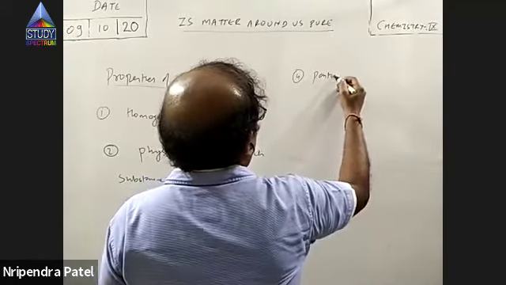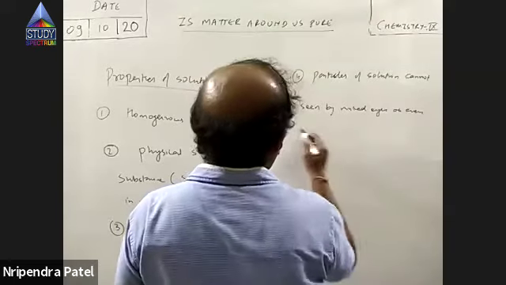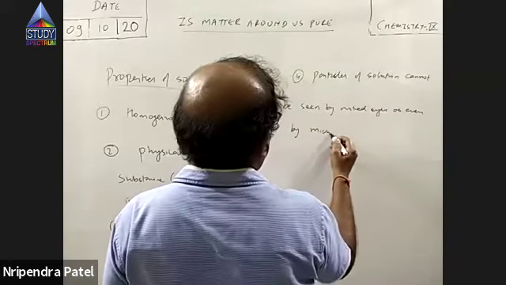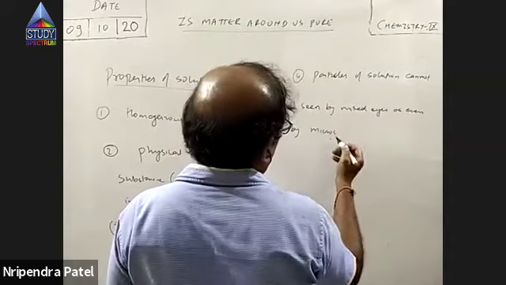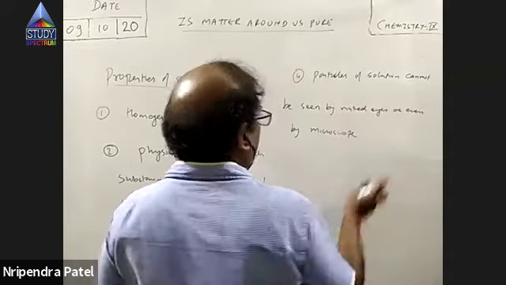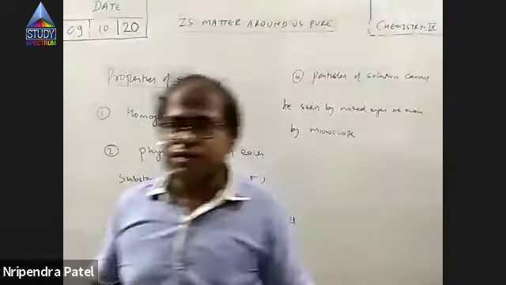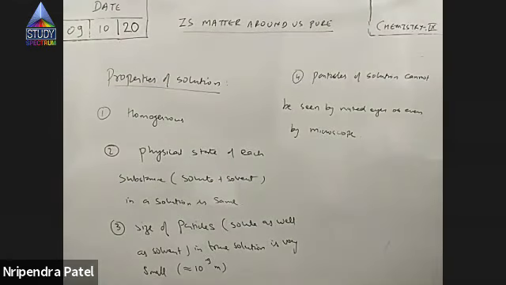So particles of a solution cannot be seen by naked eyes or even by microscope. Using the word microscope will be confusing. Let it be. The ordinary microscope which you have used in the lab, using those microscopes also, you cannot see the particles of a true solution.